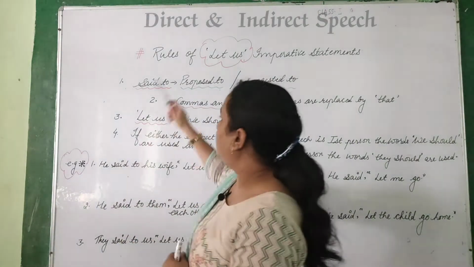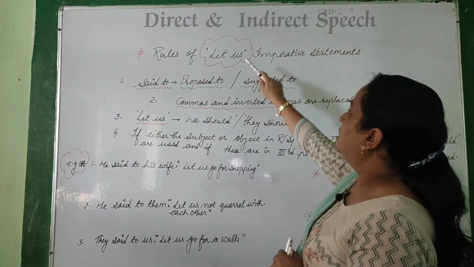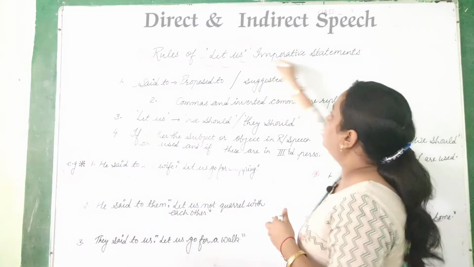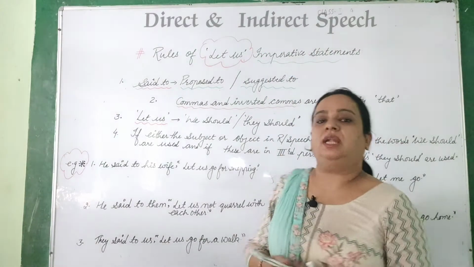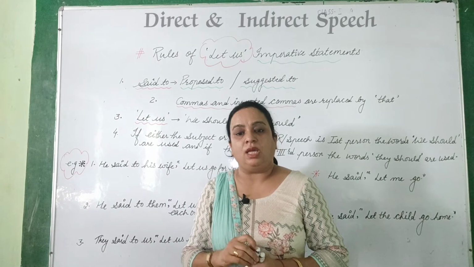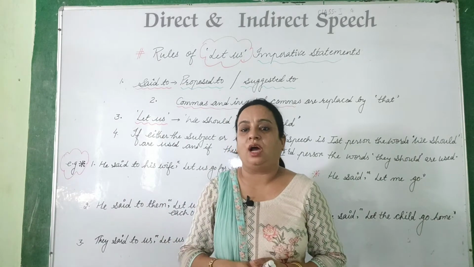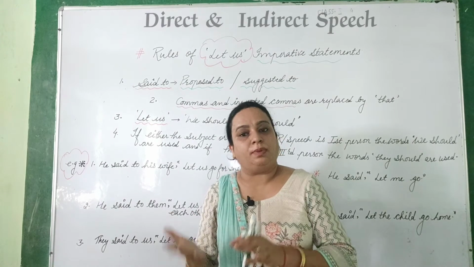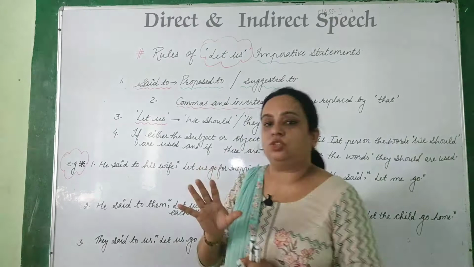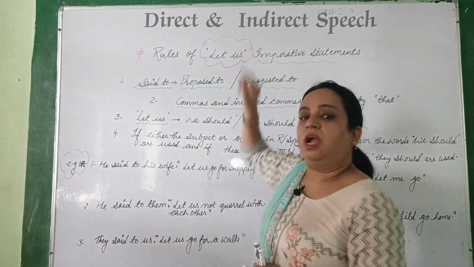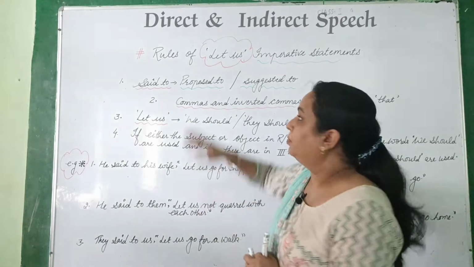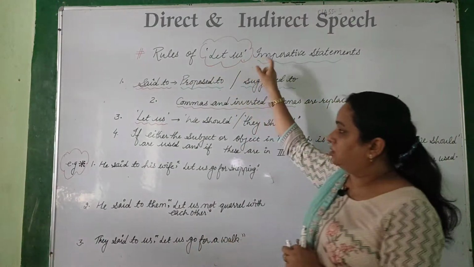So here it is written: the rules of let us in imperative sentences. When we say something like "Let us go for a walk," what do we do? We suggest something, we propose something. "Let us have lunch outside today." So what is that? It's a proposal, it's a suggestion, right? So this is what let us is. Dear students, here I am talking about let us, and after that we will talk about let plus some different pronouns also. So, rules of let us.